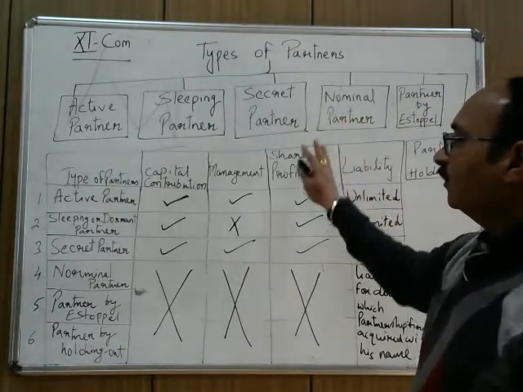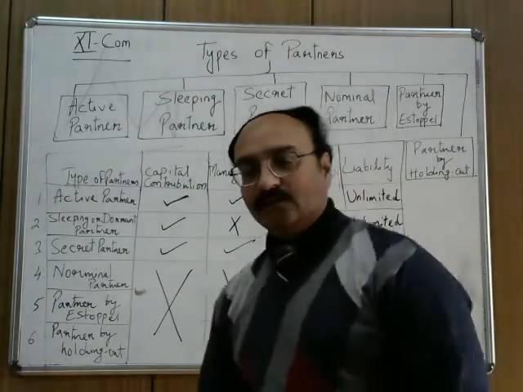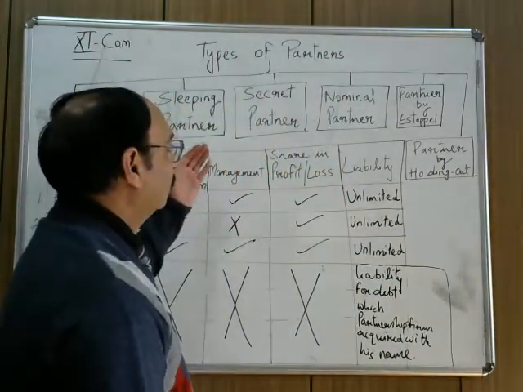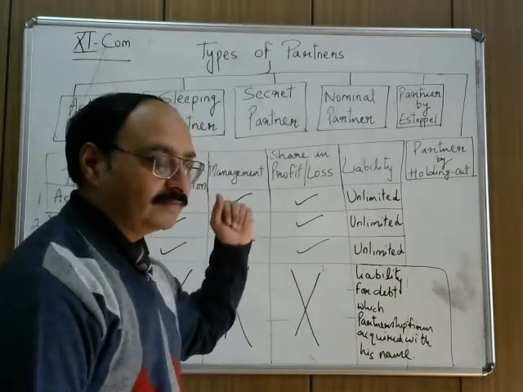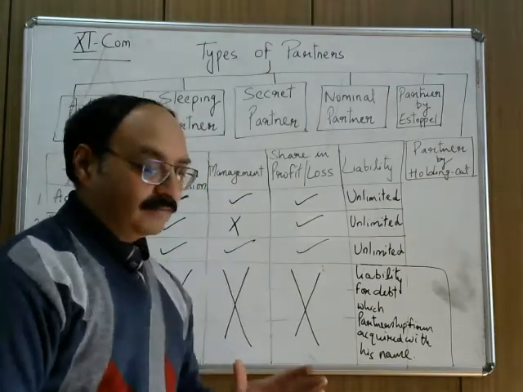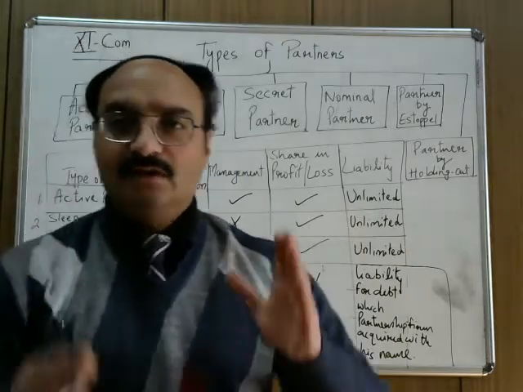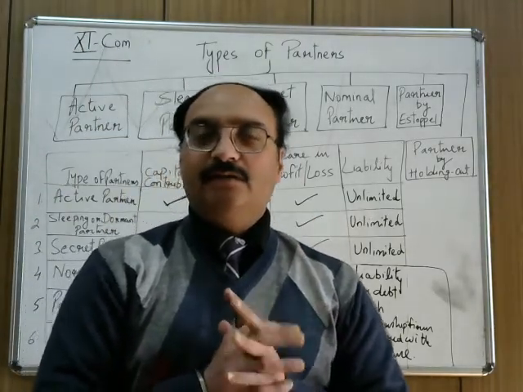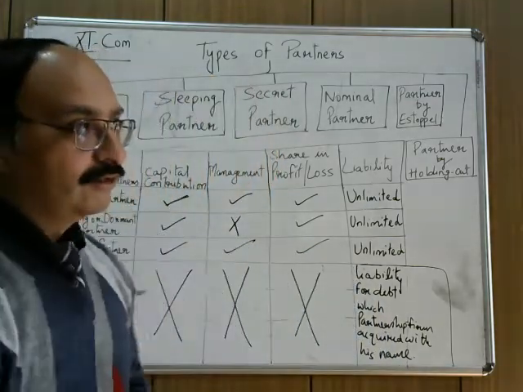Fine. So this is what I want to tell you in this particular topic. Okay, a very small session so that you can have a clear idea of types of partners. Okay, then first you note down.